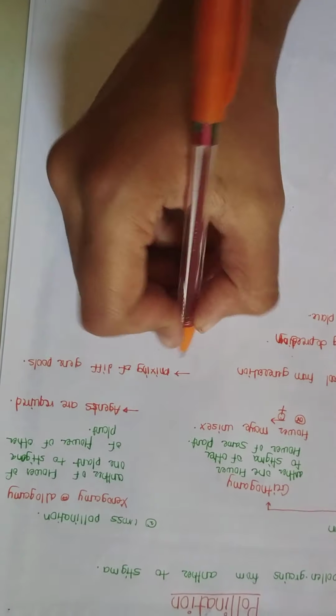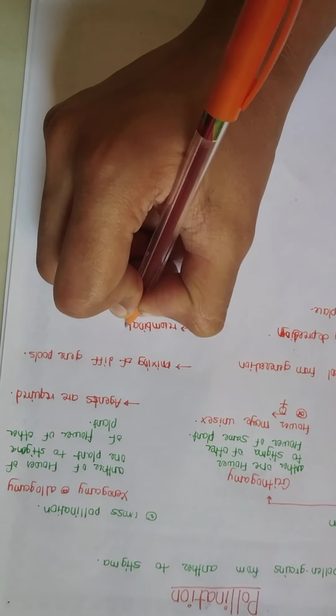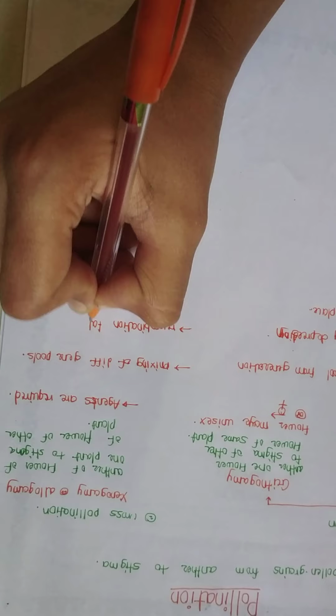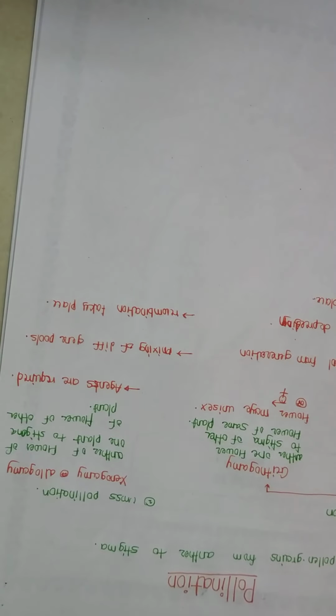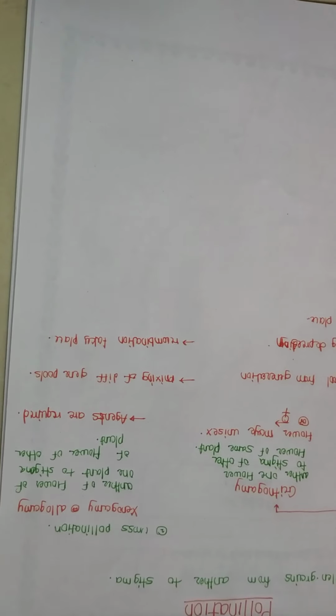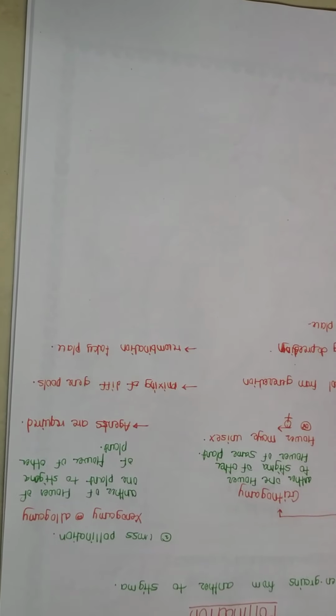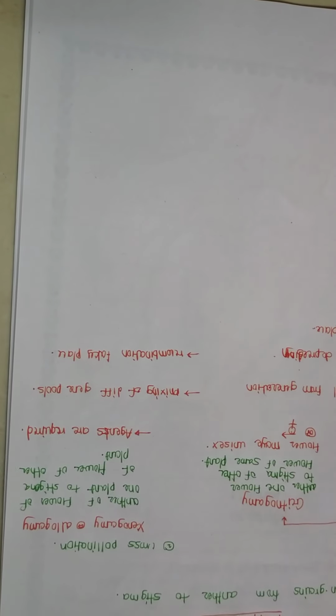That means here recombination takes place. As recombination takes place, the zygote which develops after cross-pollination fertilization is a hybrid vigor.